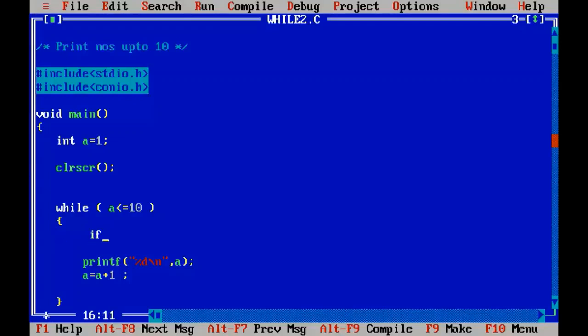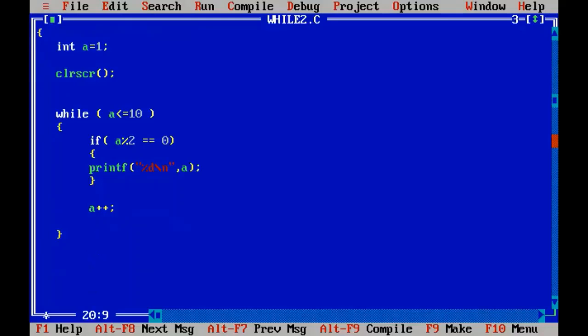So that's it. If a mod 2, which gives you the remainder, is equal to 0, that means the remainder after division is equal to 0, the number is even, right? So let us put all this inside the loop. Okay, and I'll bring it back to the increment operator. Let us not put this inside the if, otherwise it will be skipped every time.